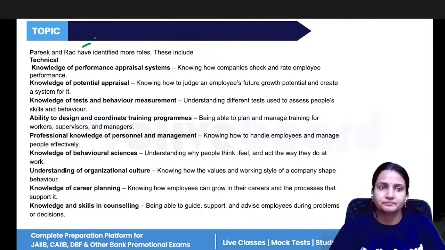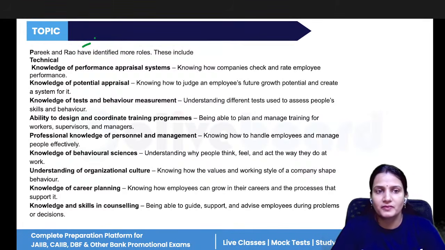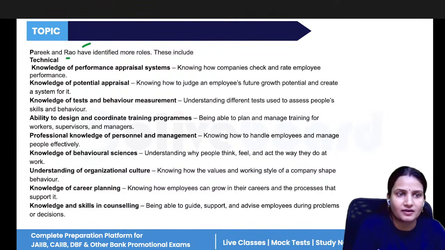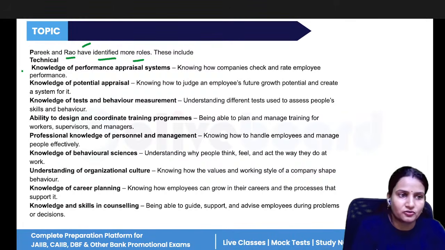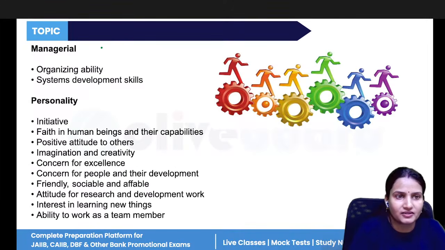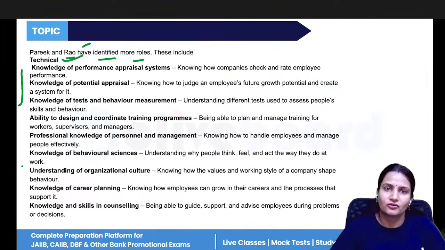Now, some more roles have been defined. How human resource professionals have to follow many different roles. So Pareek and Rao have identified some of the roles that human resource professionals have to follow in order to perform well. There are technical roles, and some managerial roles and personality roles. So how do HR professionals follow these roles?